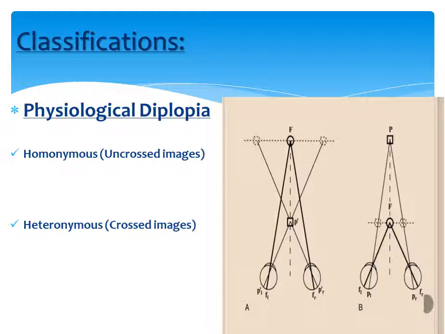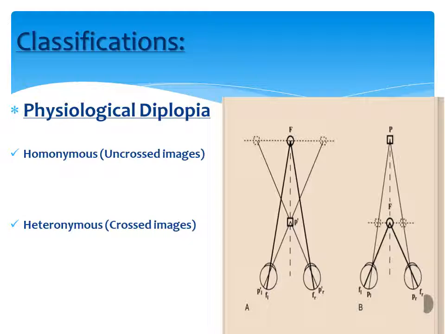Homonymous is when the stimulus is situated behind Panum's fusional space. Then it leads to homonymous diplopia because it leads to binasal retinal disparity. That's why homonymous diplopia takes place. On the contrary, if the object is situated ahead of Panum's fusional space, then that stimulates the bitemporal retinal disparate points, which again leads to heteronymous diplopia or crossed images.